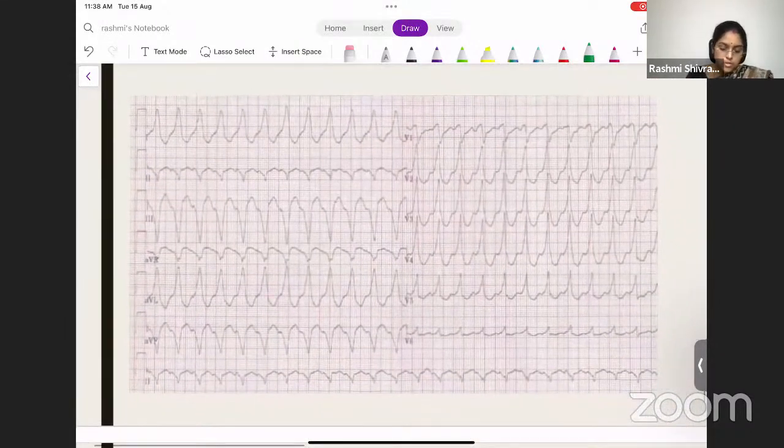Yes. So coming on to this ECG, I want you to find out what this is. I have not given any history because this is basically a spotter ECG. You need to find out just by looking at it. So how will you approach this? There is, of course, tachycardia is there.